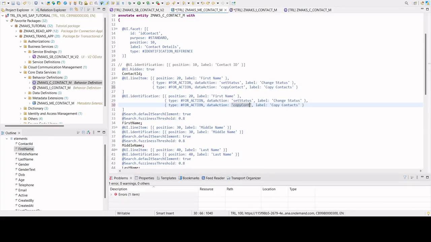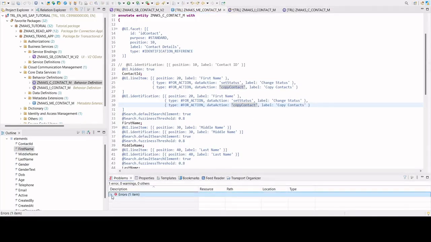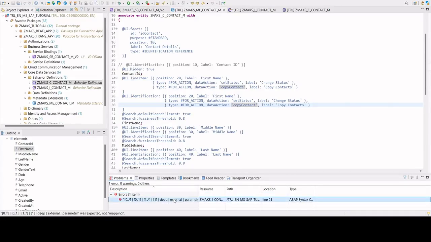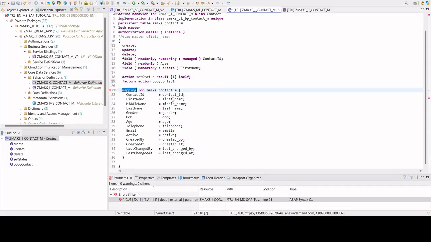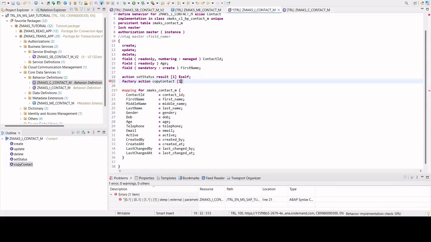Control F3. Oh, there is an error somewhere. Because we have still not finished this, and it will return only one instance. That is how it is.